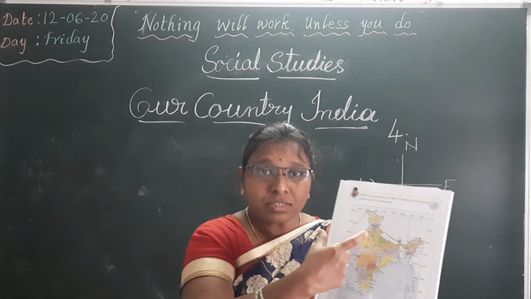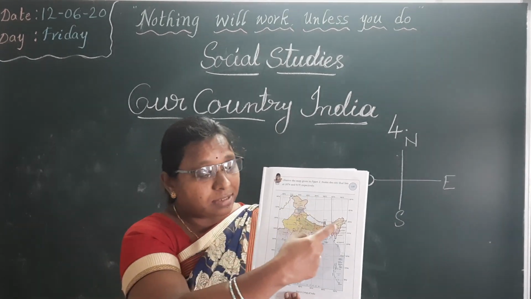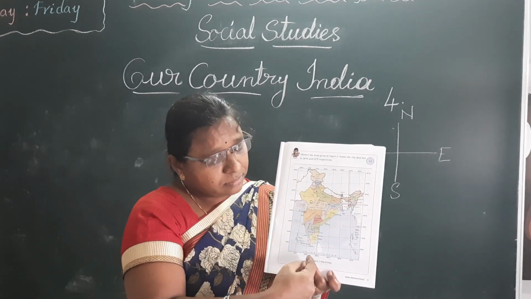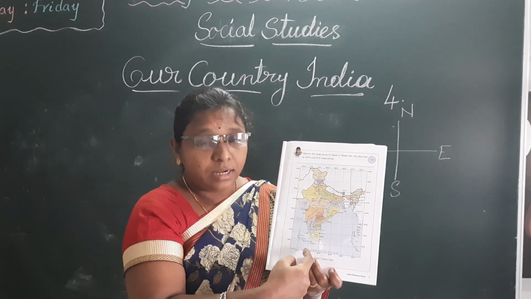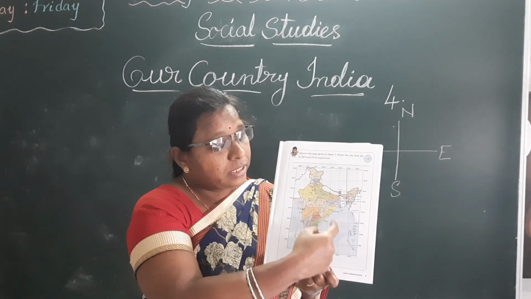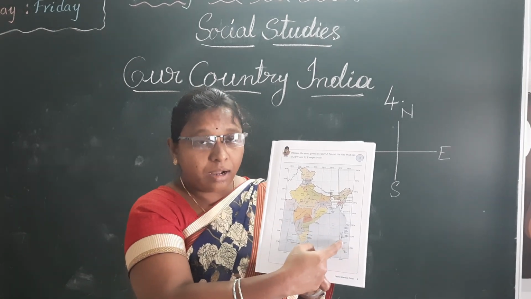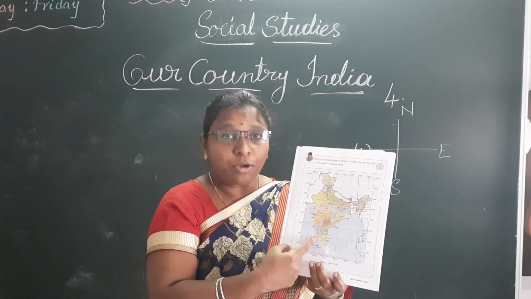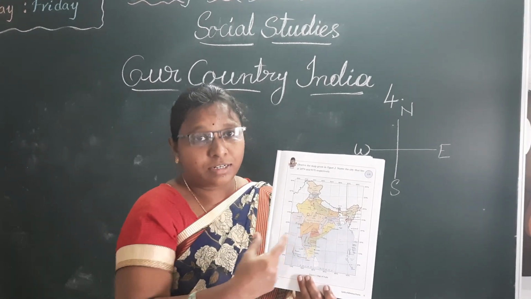What are the boundaries of our country? On the north side, Himalaya mountain ranges are there. After that, south side, Indian Ocean. East side, Bay of Bengal. West side, Arabian Sea. These are the boundaries of our country.